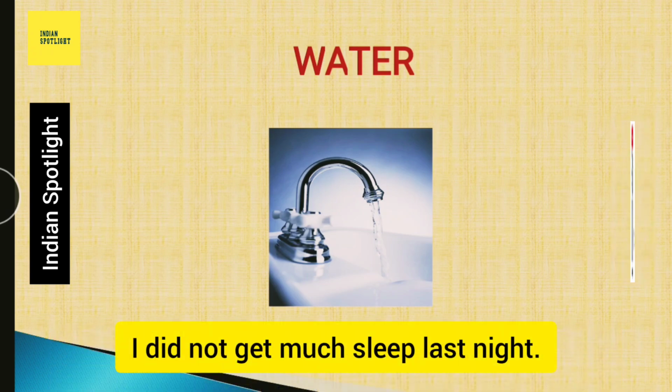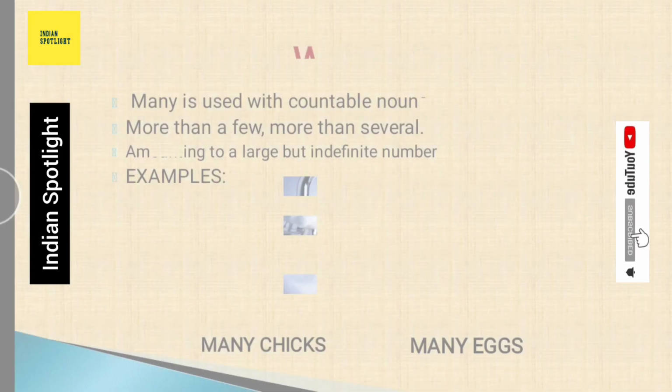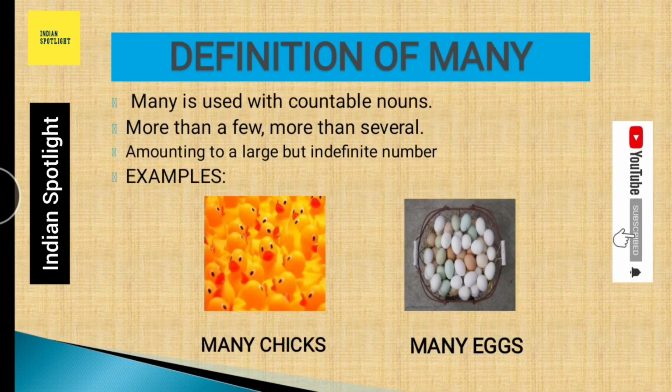I did not get much sleep last night. So here sleep is an example of an uncountable noun. We have to use much before the word sleep. So we have come to understand that for each uncountable noun we have to use much before it in English sentences. Till now we have studied the use of much.